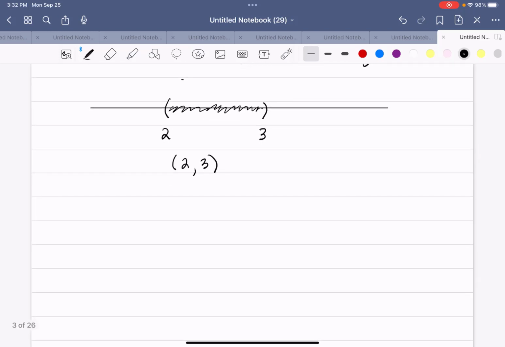An open interval can also be an interval that involves infinity. So we may have an interval from 5 to positive infinity, and it would be written (5, ∞). Whenever we are describing increasing, decreasing, or constant, we will use these open intervals, which mean endpoints are not included, so parentheses must be used on each end.